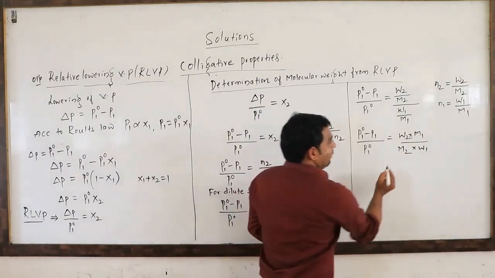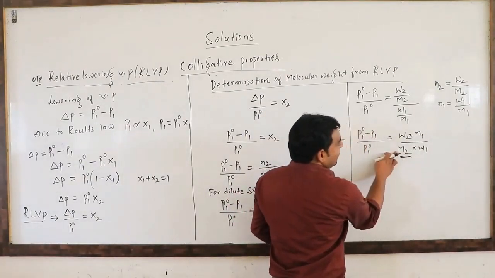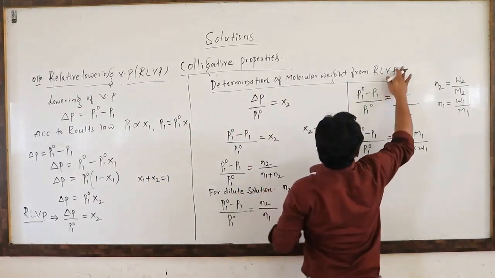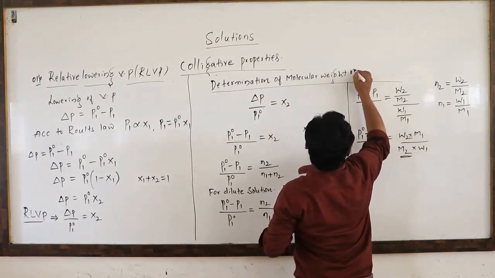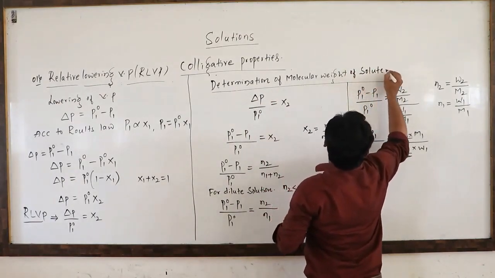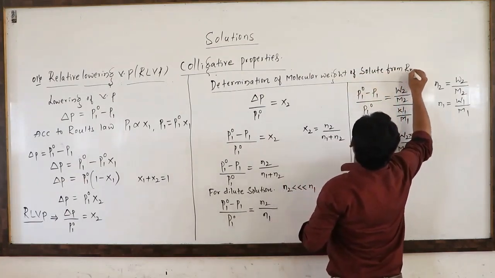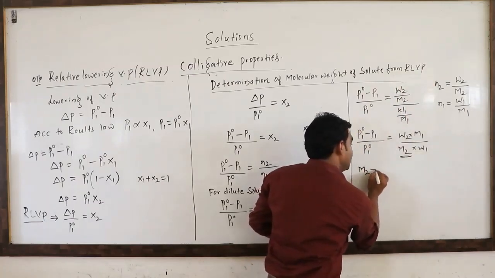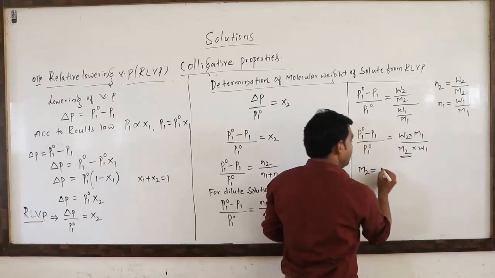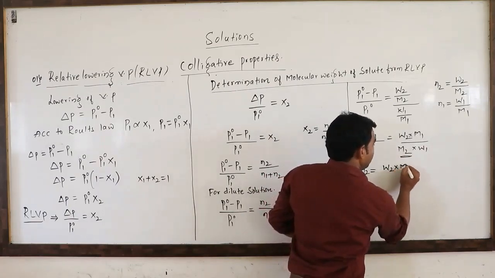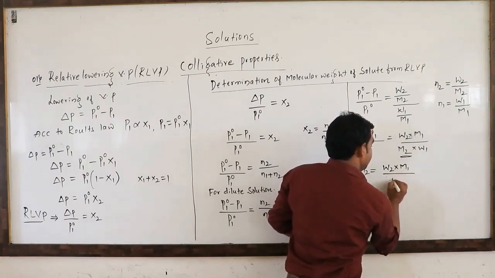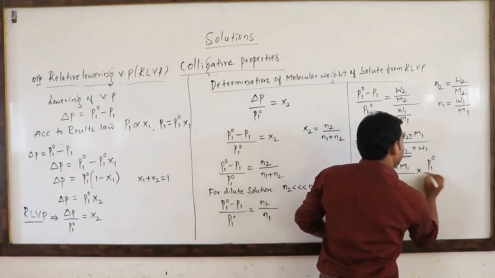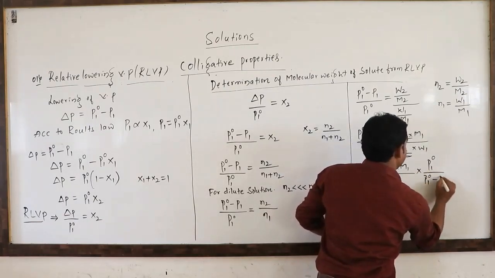This is the formula. Now if you want to calculate M2, the molar mass of solute, that is the determination of the molecular weight of solute from relative lowering of vapor pressure, M2 is equal to W2 into M1 divided by W1 into P1 naught divided by P1 naught minus P1.